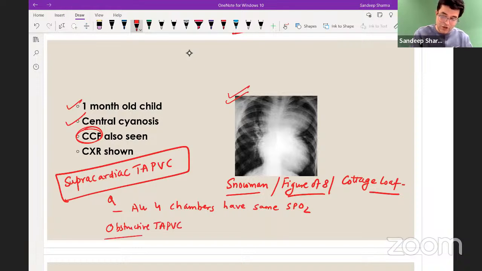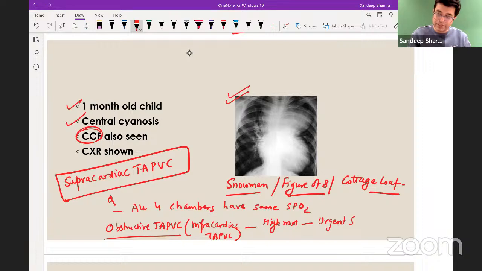Obstructive TAPVC, also called as infracardiac TAPVC, does not respond to medical management and has a high mortality. And so urgent surgery should be done in the first week of life. There are many types of TAPVC. Supracardiac TAPVC, you can do surgery later, some weeks later. But name the type of TAPVC where urgent surgery needs to be done: obstructive TAPVC or infracardiac TAPVC. Yes, that is right. It is the most lethal type of TAPVC, right? It has more than 90% mortality if you don't do surgery in the first week of life, right?